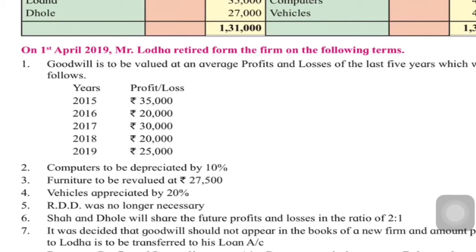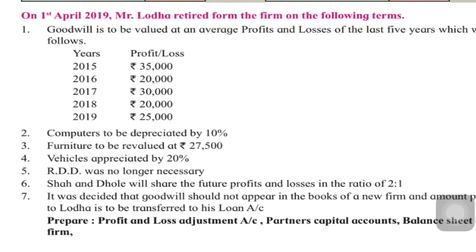Shah and Dhole will share the future profits and losses in the ratio of 2:1. It was decided that goodwill will not appear in the books of new firm and amount paid to Lodha will be transferred to his loan account. So goodwill will not appear in the books of the new firm. That means whatever goodwill you calculate, that amount it will be raised and then written off. It will not appear in the new balance sheet. You have to prepare profit and loss adjustment account, partners capital account and balance sheet of the new firm. Okay, so let's get started.